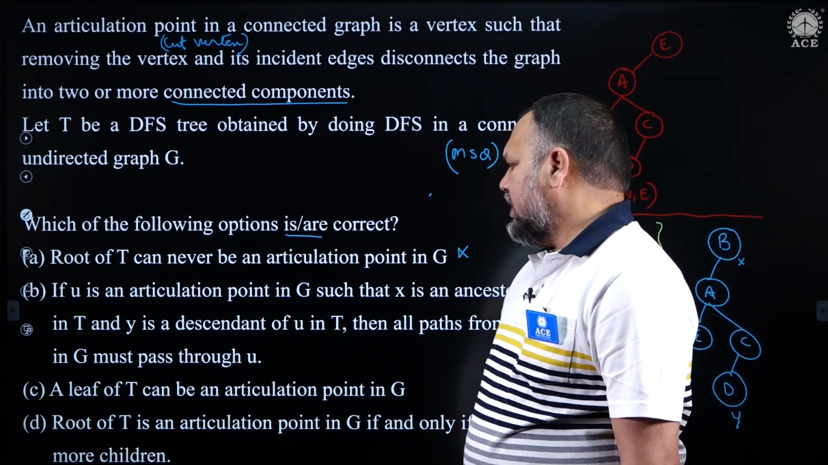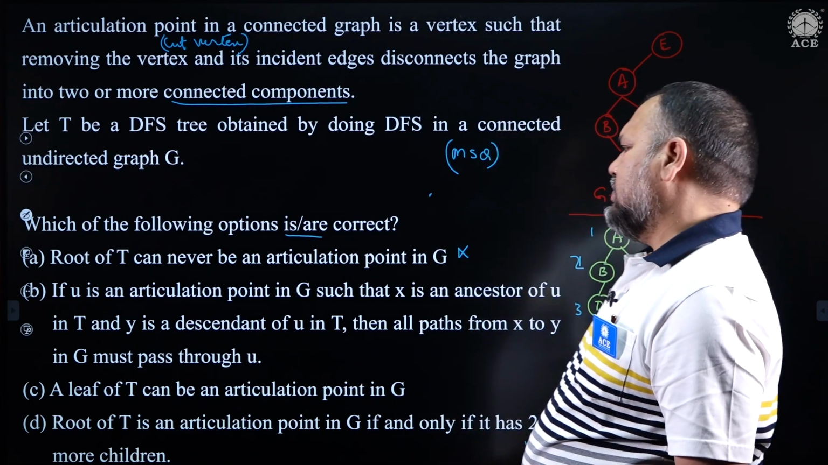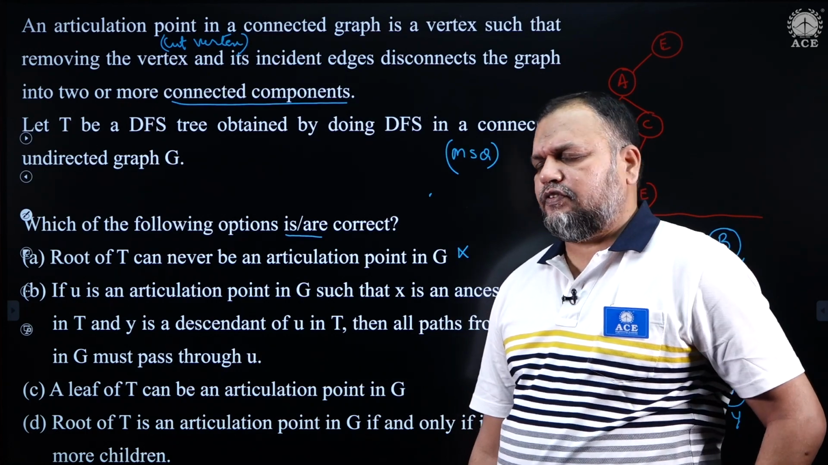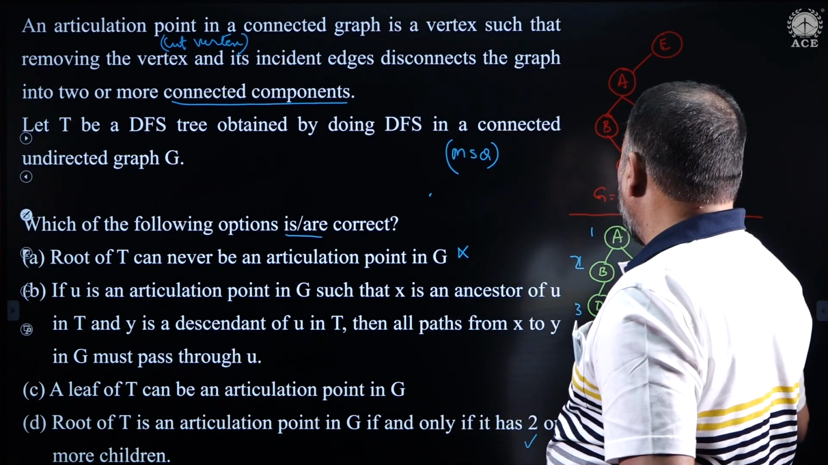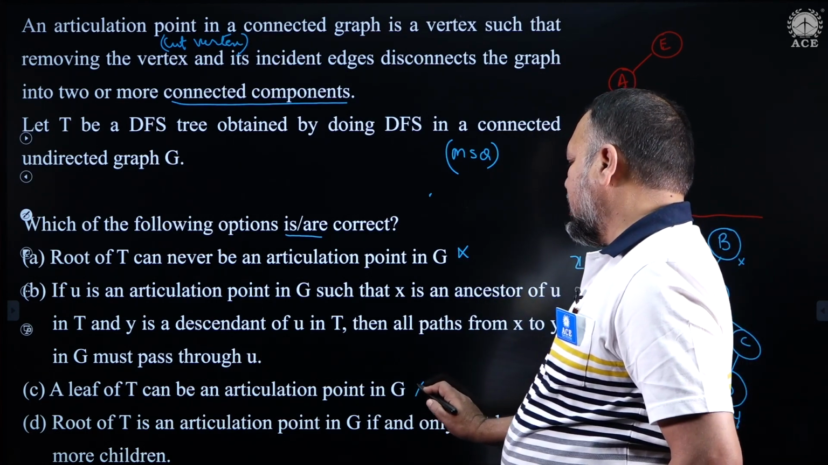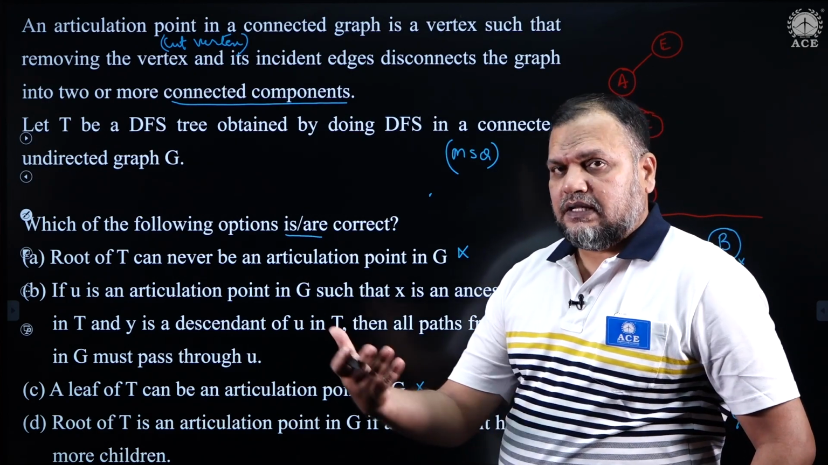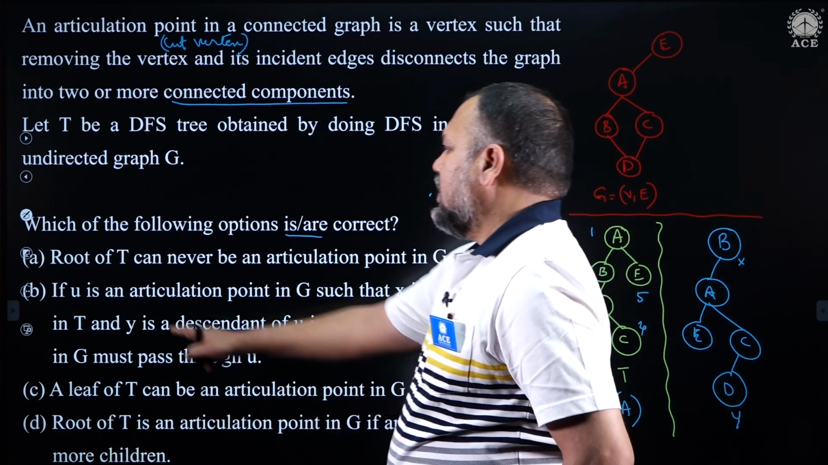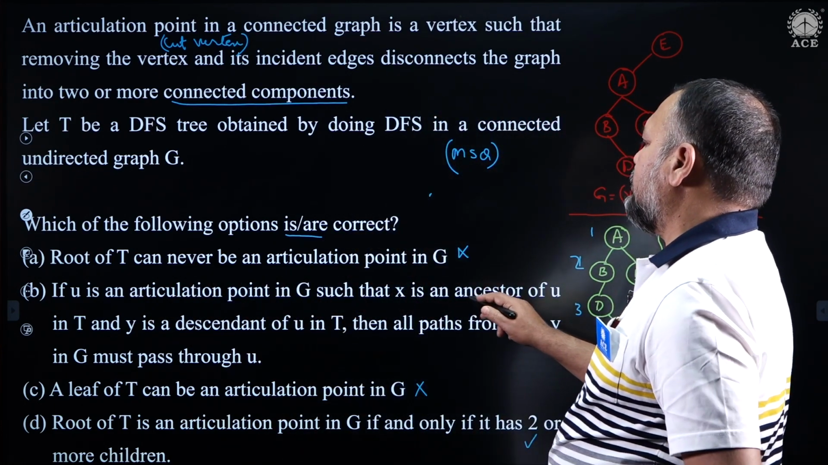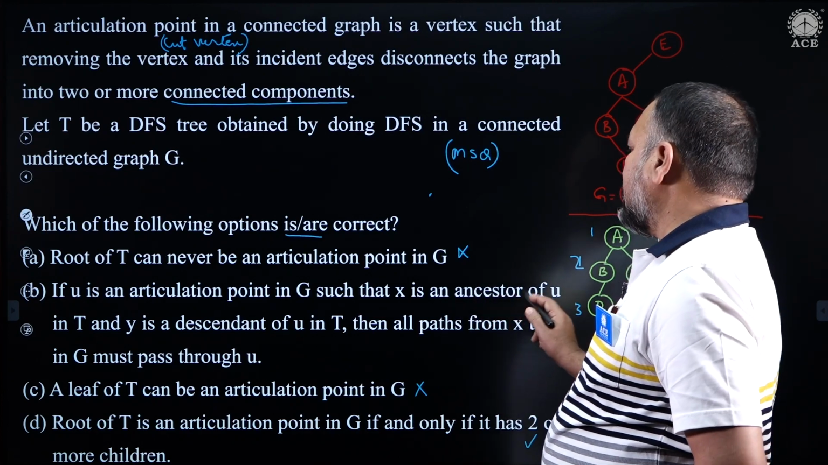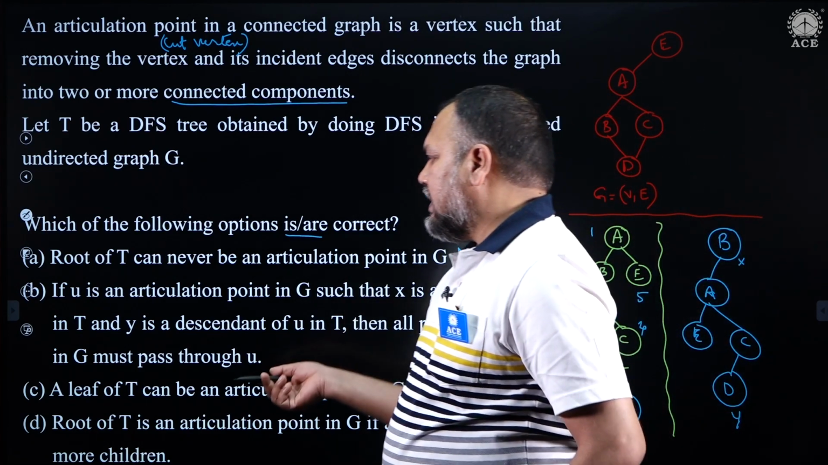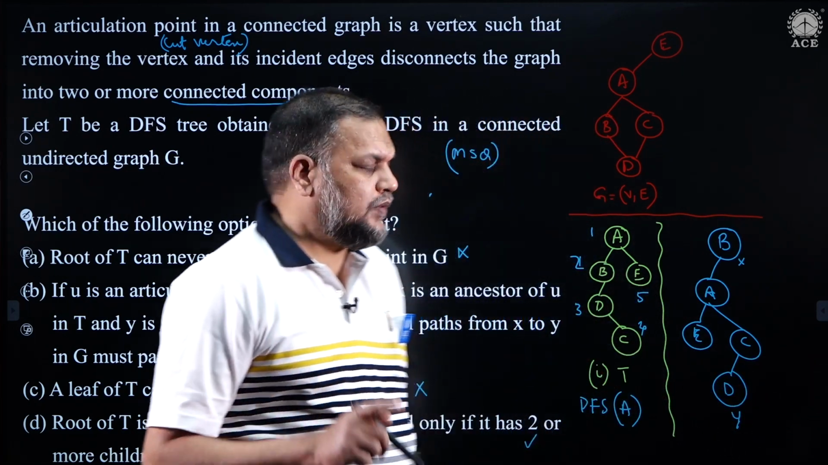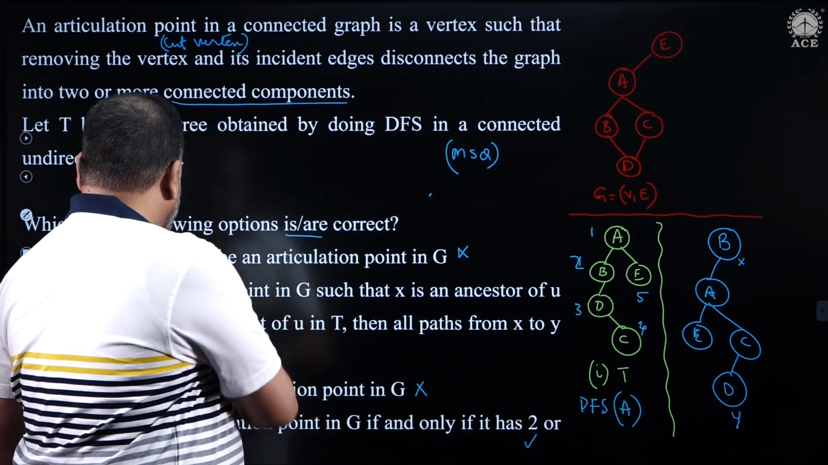Option C: a leaf of T can be an articulation point of G. This is not true. A leaf can never be an articulation point in any depth first search traversal you perform. These are standard properties that we studied in our lectures. And then look at option B: if U is an articulation point in G such that X is an ancestor of U in T and Y is a descendant of U in T, then all paths from X to Y in the graph G must pass through U.